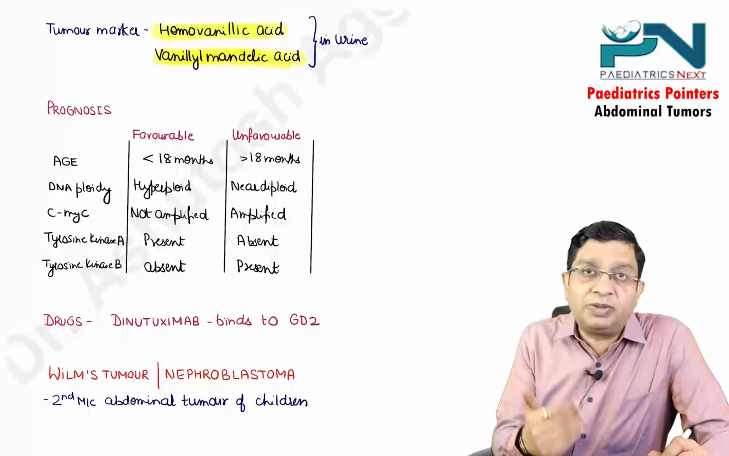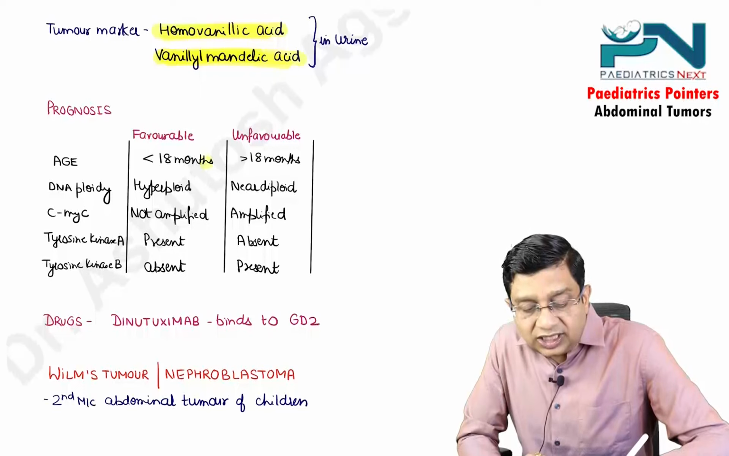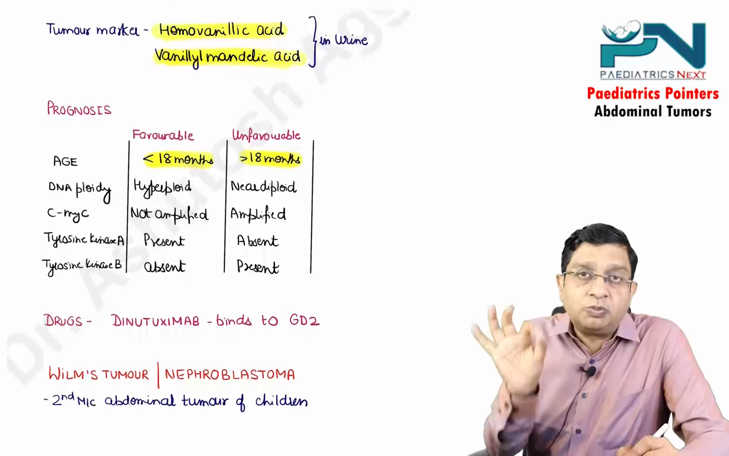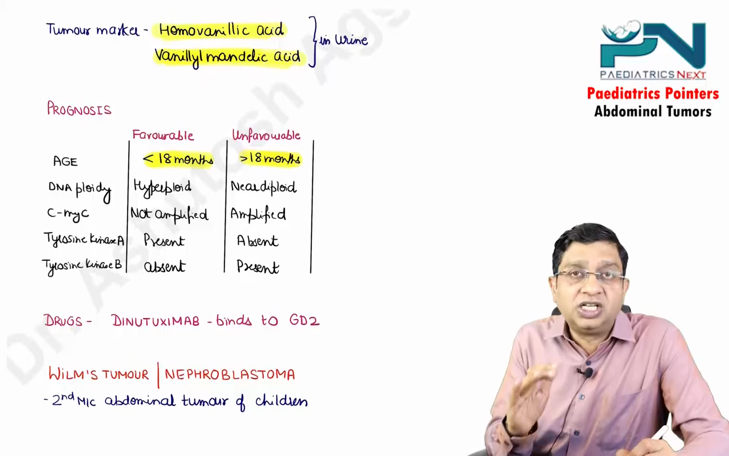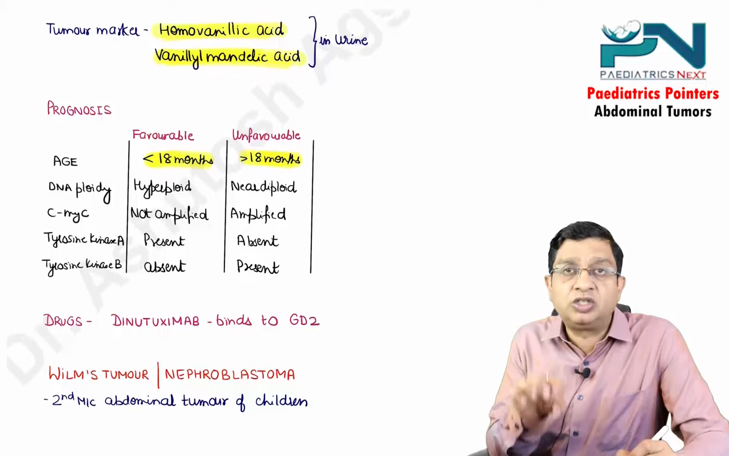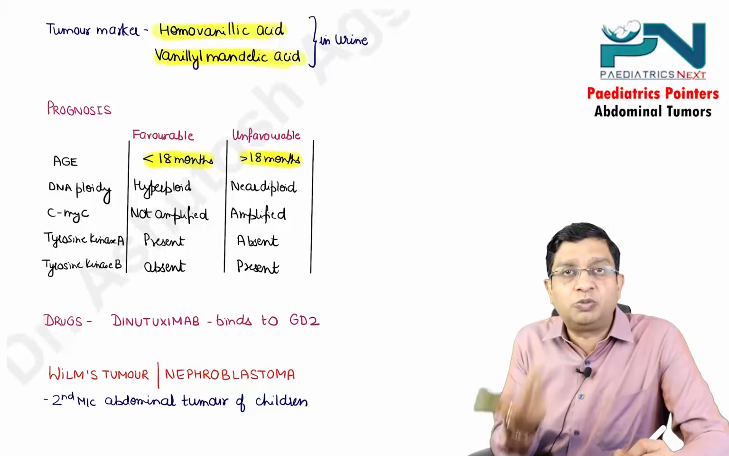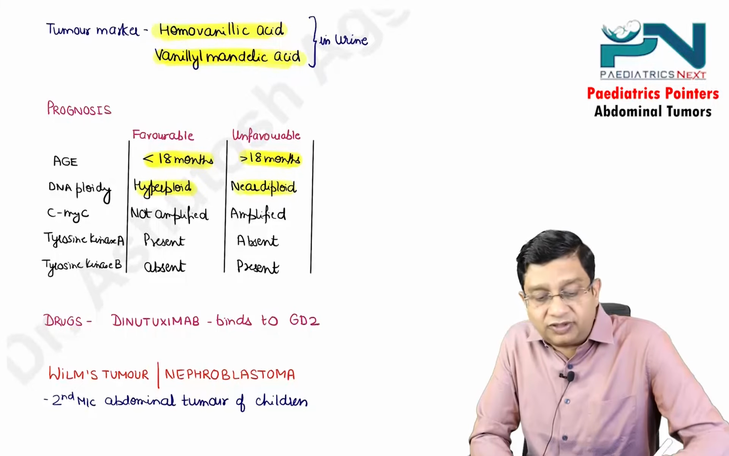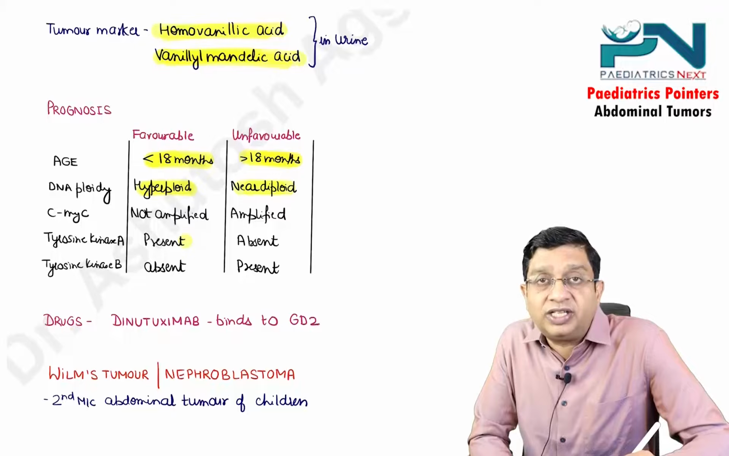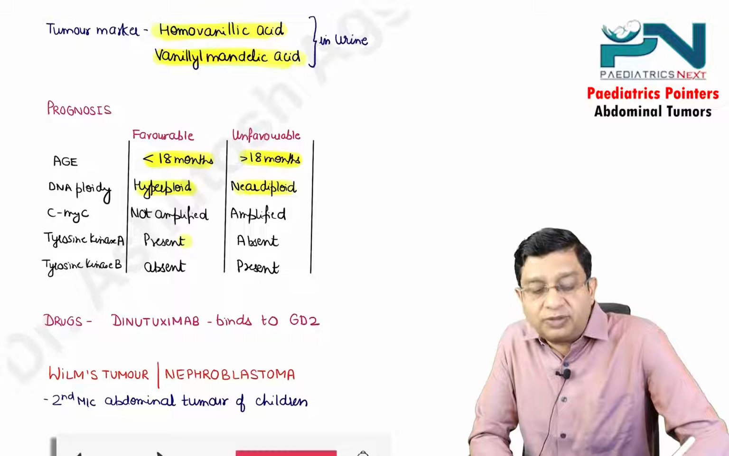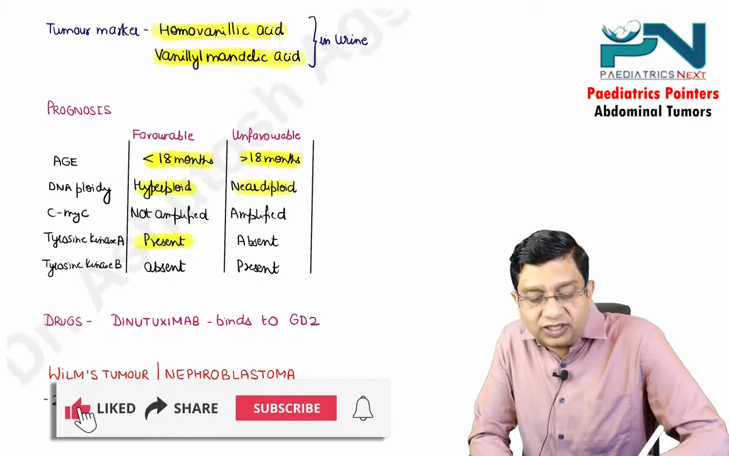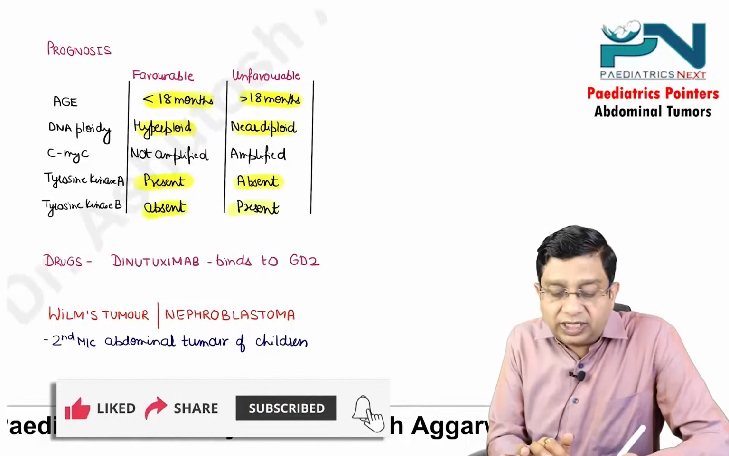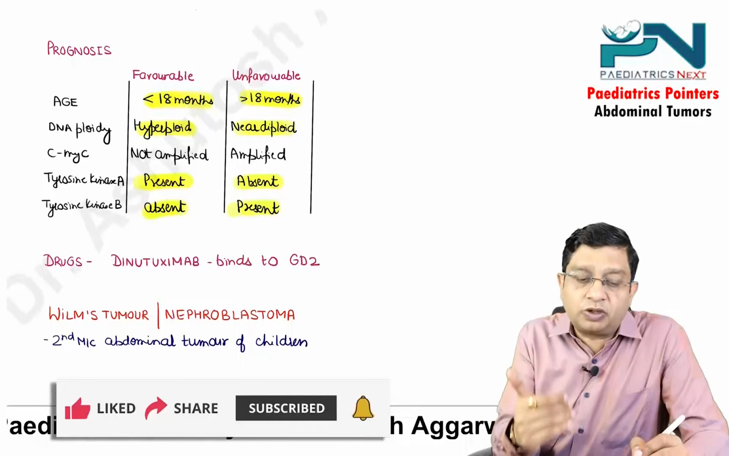Prognosis, we say favorable, unfavorable. Favorable is less than 18 months, unfavorable more than 18 months. Just remember the earlier line: most common malignant tumor in infancy associated with spontaneous regression, neuroblastoma. So lesser is the age, better is the prognosis. Hyperploidy favorable, near diploid unfavorable. CMYC not amplified is favorable, amplification is unfavorable. Tyrosine kinase A present favorable, absent unfavorable. Tyrosine kinase B absent is favorable and present is unfavorable. These are the prognostic factors.